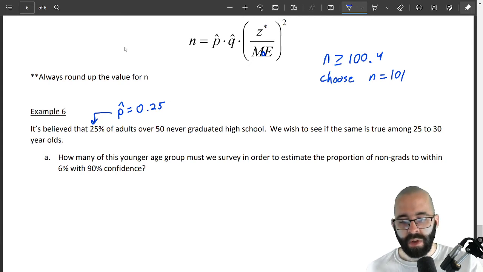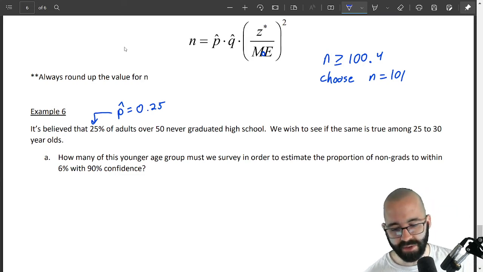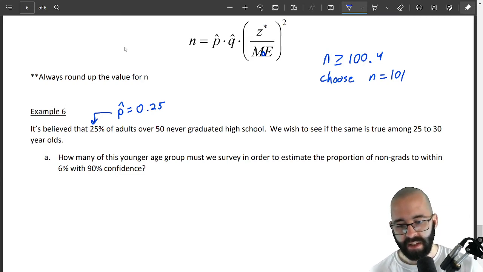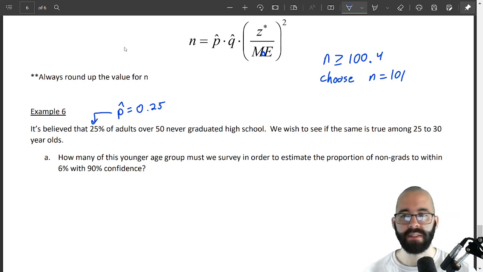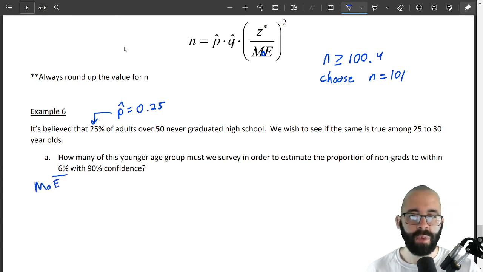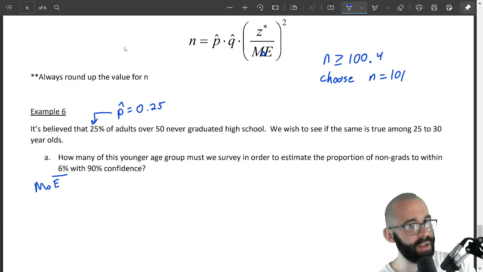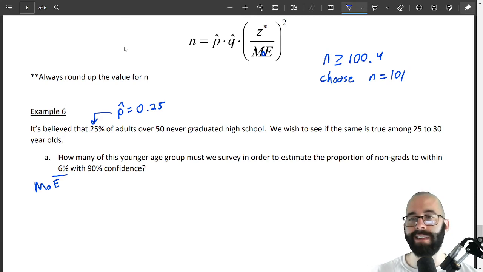All right. We wish to see if the same is true among another age group. So how many of this younger age group must we survey in order to estimate the proportion of non-graduates to within 6% with 90% confidence? Within a 6% margin of error. We want to be no more than 6% away. Maybe we're 6% above, maybe we're 6% below, but we want to be within 6%.